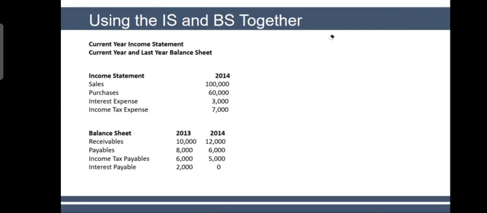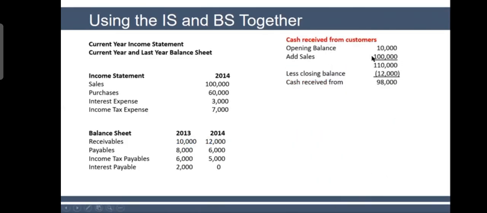Let me show you how you do that. Your opening balance was 10,000 receivable plus sales. So 10,000 was my old receivable, and 100,000 I sold goods new. So now my receivable should be 110,000. This is what my customer should pay me. But the balance sheet is showing only 12,000. So where is the remaining money? The remaining cash we have received. So opening balance plus sales minus closing balance: 98,000 you have received. If anybody does not understand, please stop me here.